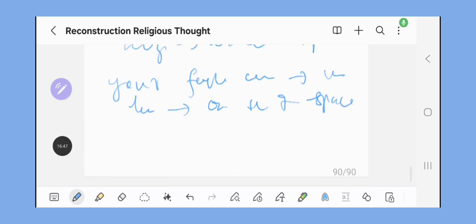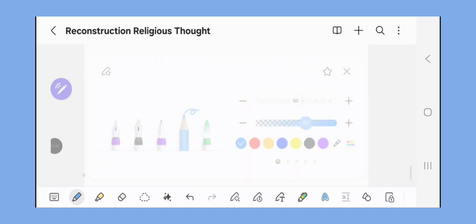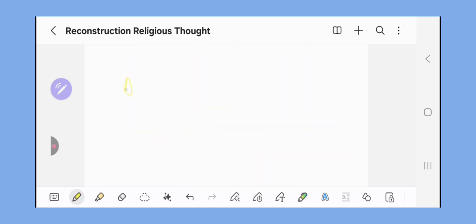Okay, but he goes on to say that the new dimension is incommensurable with the dimension of three-dimensional space.